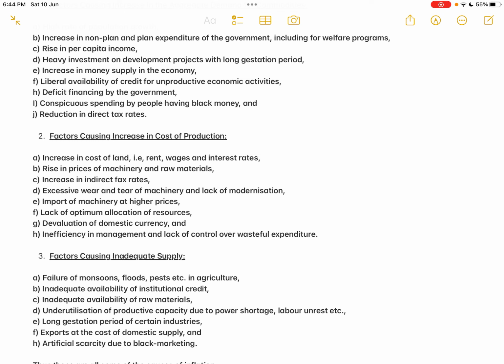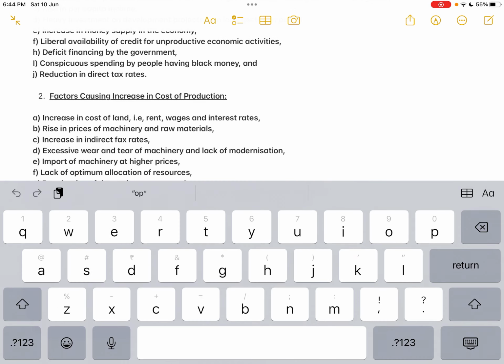Okay. And then the second point is import of machinery at higher prices. Because of the shortage of machinery, the producers sometimes have to import the machinery with no other alternative. So they have to import at higher prices, because the demand for machinery is there. So the prices of the machinery are increasing and they are importing at higher prices, which is reflecting in the high cost of production. That is again reflecting in the high level of prices.